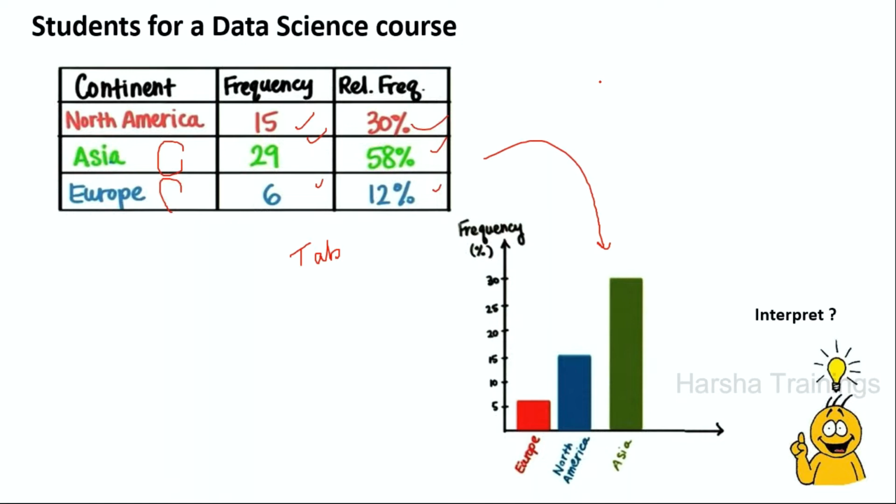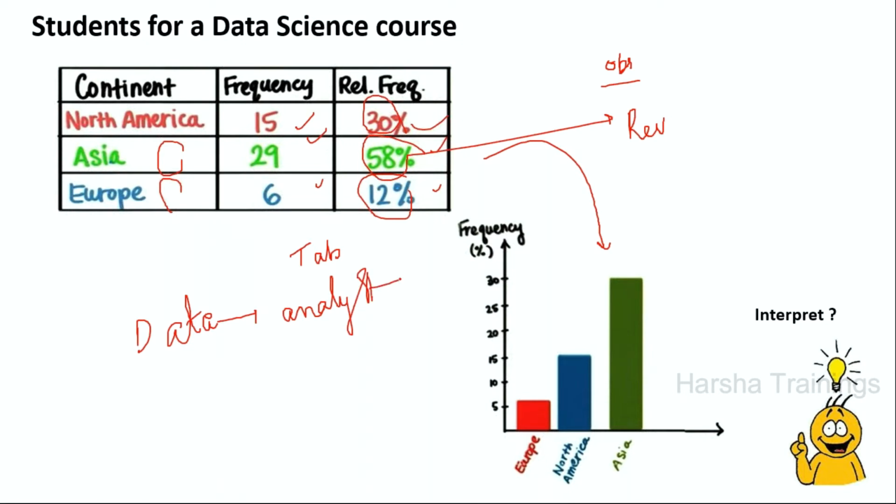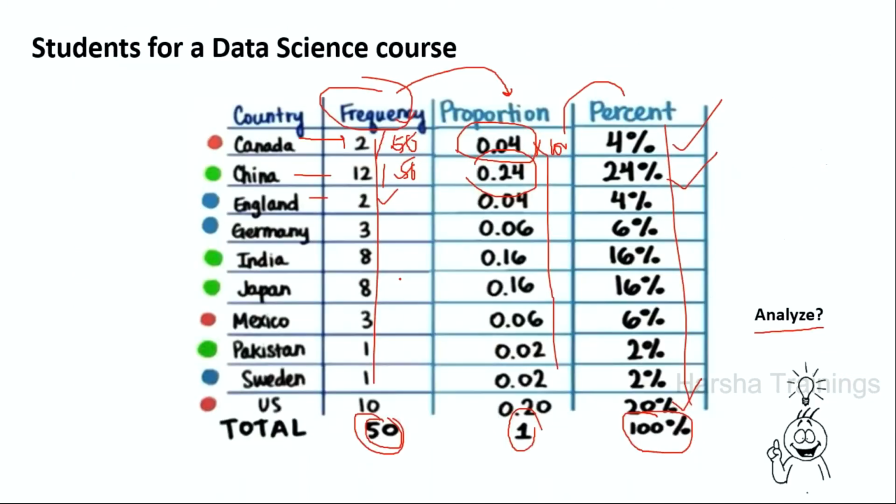Now what are your observations? From every data set you should have some observations. Can you please respond? Instead of concentrating on Europe and North America, if I concentrate more on Asia, can I get more revenue or not? My ultimate aim of data science, my ultimate aim as a data analyst, is to convert the given data into analytics.